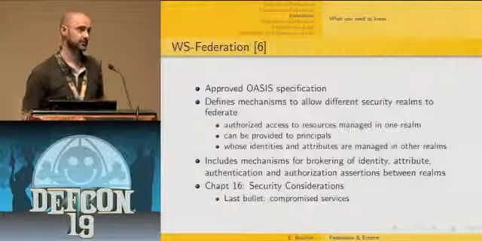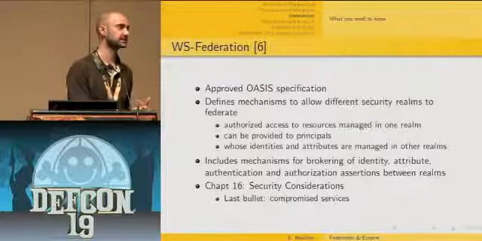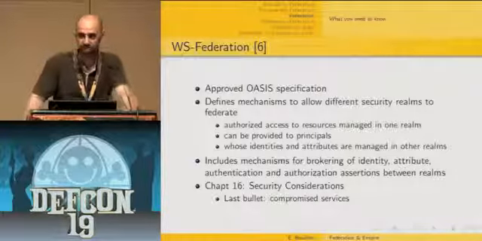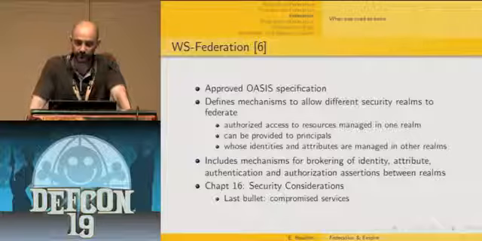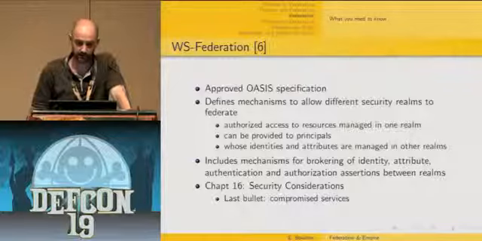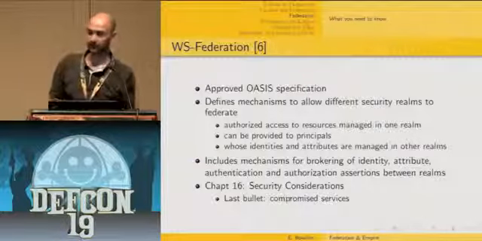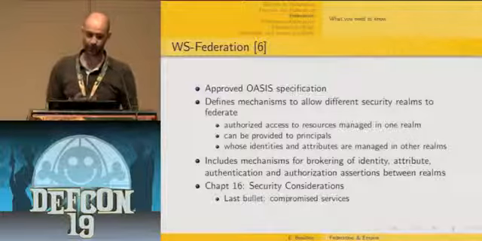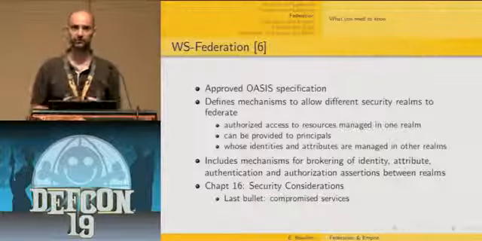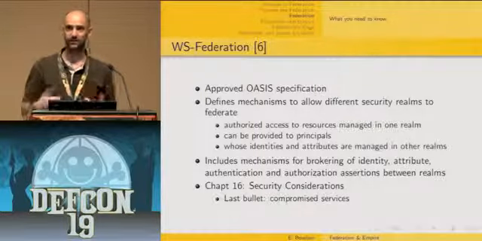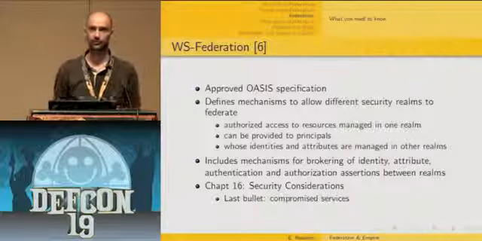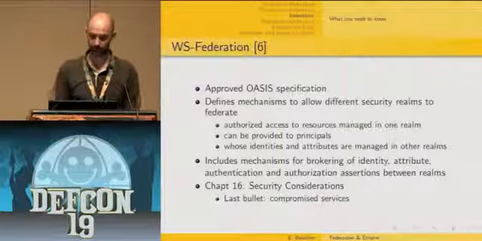And so that's it for SAML. The second standard I wanted to introduce here is the WS-Federation standard. WS-Federation is an approved OASIS specification that defines mechanisms to allow different security realms to federate. So what does it mean? Basically, access to resources managed in one realm can be provided to users or principals whose identities and attributes are managed in other realms. So that's how you guarantee the fact that user management stays on the side of their own authoritative domain. You don't have to bother about user management of the other domain. So that's why it's really interesting.